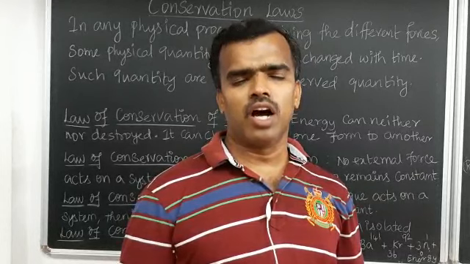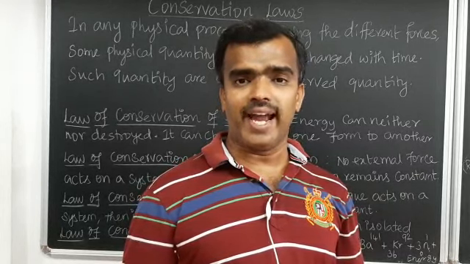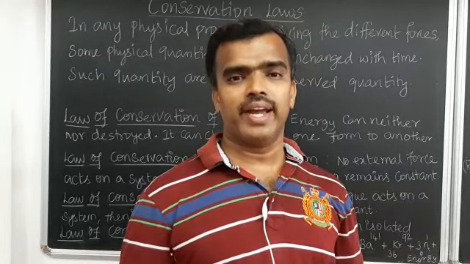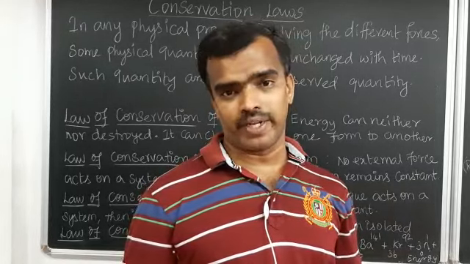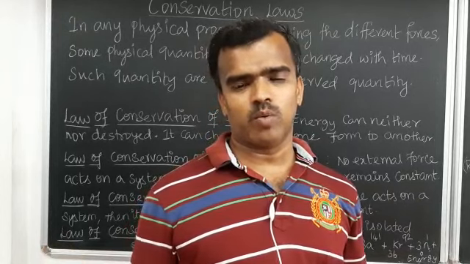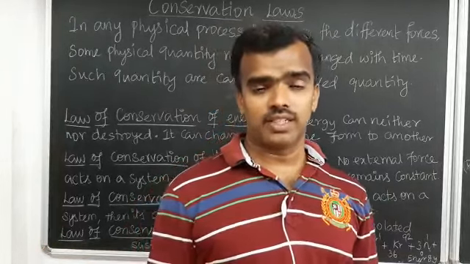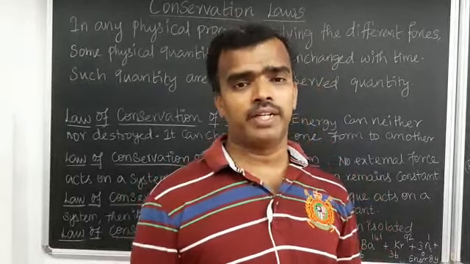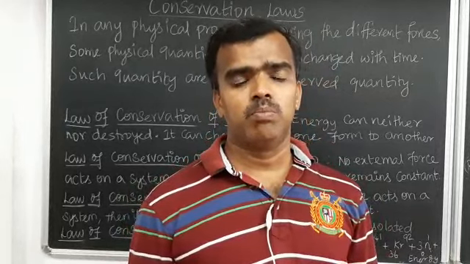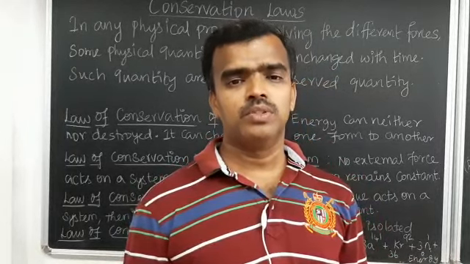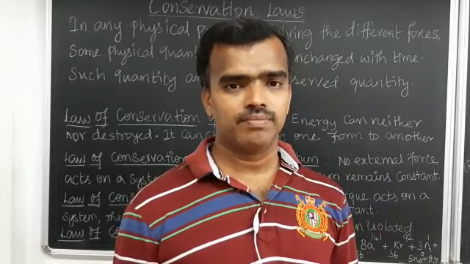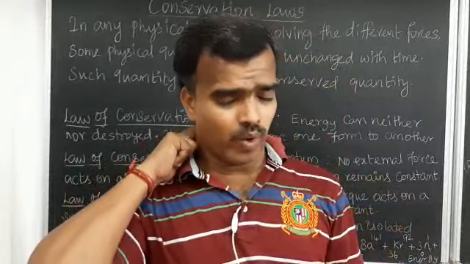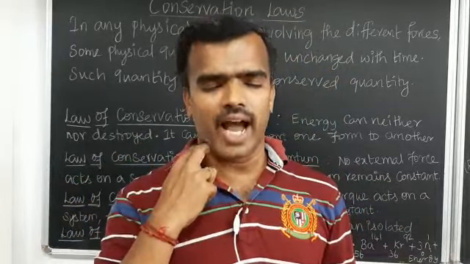And the third one, the law of conservation of angular momentum. What is angular momentum? The object is moving in a circular or elliptical orbit, moving around a center. That is the law of conservation of angular momentum, and later you will study that angular momentum is equal to moment of inertia into omega. And the fourth one is the law of conservation of charge.